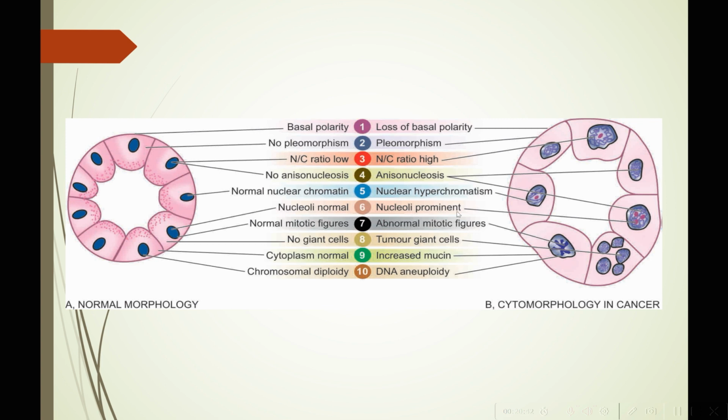It will have prominent nucleoli as seen here. It will have abnormal mitotic figures. There will be tumor giant cells and also increased mucin production along with DNA aneuploidy.